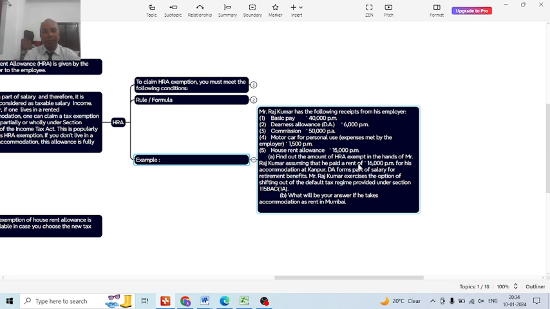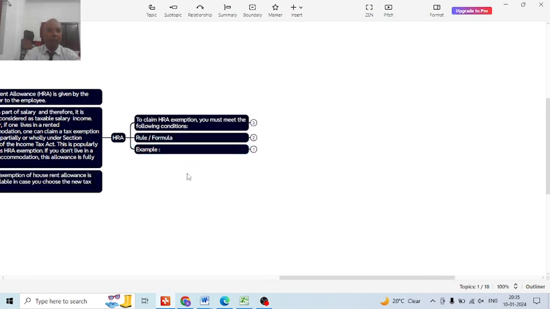Here the place is Kanpur, but if it is Mumbai, then what will be the answer for the exemption? Find out the HRA exempt in the hands of Mr. Rajkumar for his accommodation at Kanpur. So Kanpur is the place. First of all, we have to calculate the HRA exemption based on the other city, that is Kanpur, and then calculate again on the basis of Mumbai. So there will be two questions and two sets of answers.